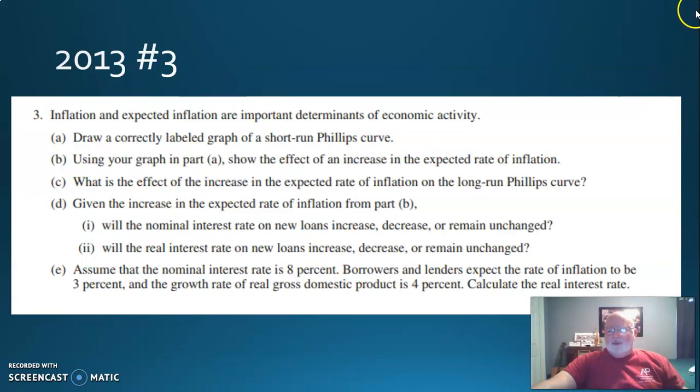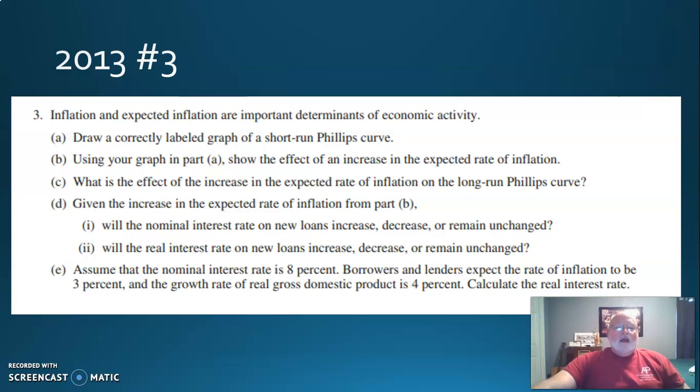2013, number 3. Make sure you're putting these there at the top. So go ahead and pause it, set this thing up, leave room for 3A, B, C, D, and make sure you have the I and the II. Then the E down there, go ahead and set this up so you can fill in the blanks. And I would like for you, if you're brave enough, to go ahead and try this. Doesn't hurt, go ahead and try it. And if I see on your notes that you did it, then you crossed it out and corrected it, good. Good, good, good. This is a learning experience. All right, so pause the video and try it.